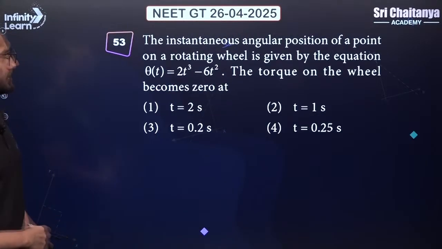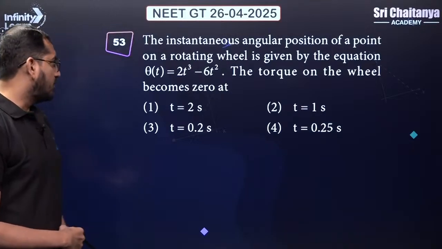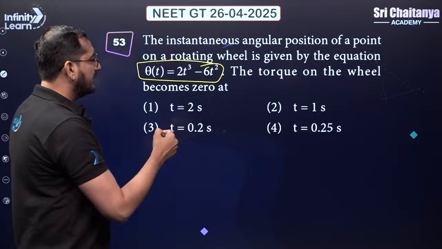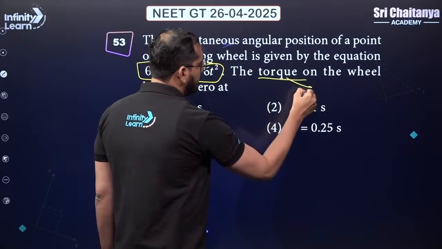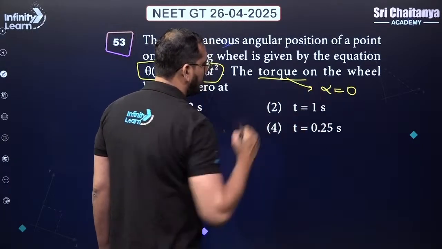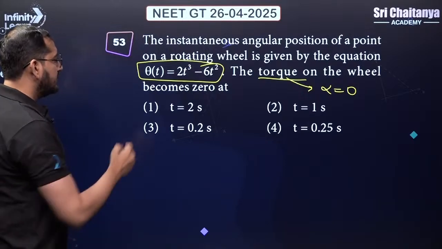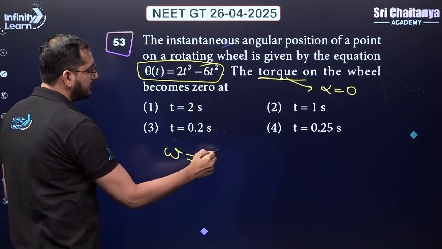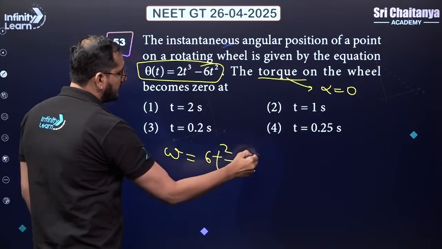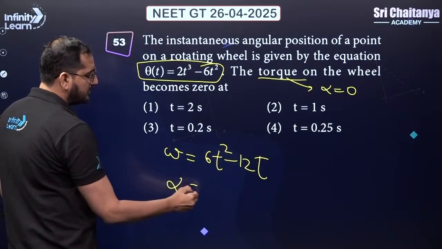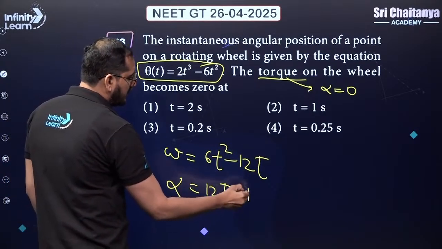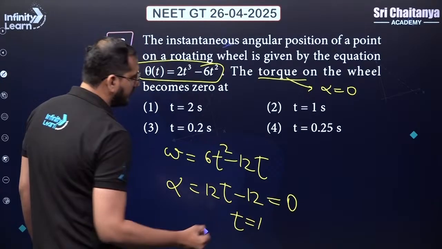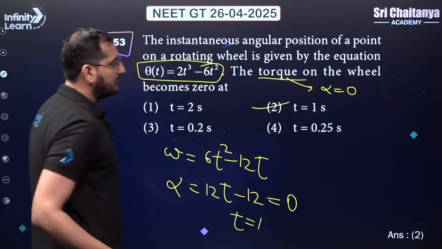Next question. The instantaneous angular position of a point, theta as a function of time, is given to us. Torque on the wheel becomes 0. So if the torque is 0, it means angular acceleration should also be equal to 0. Let us try to differentiate this theta. We will get angular velocity omega as 6t square minus 12t. If I again differentiate this, I will get 12t minus 12. Let's put alpha equal to 0. From here we'll get t equal to 1 second. So option 2 will be your right answer.